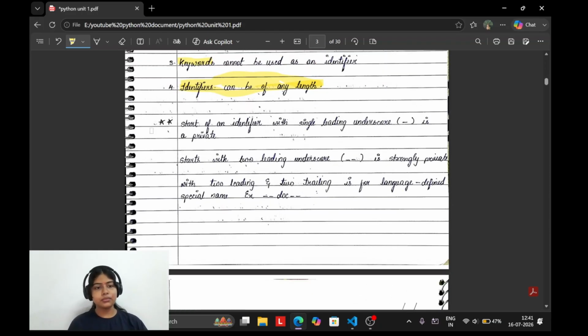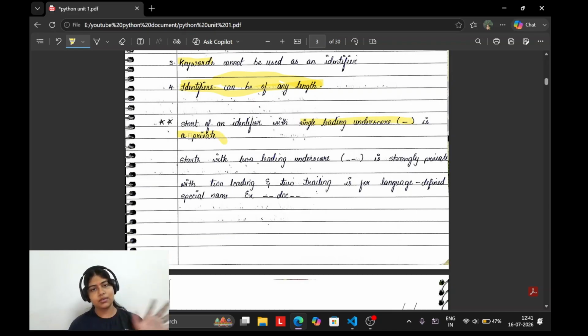Now, double star. Wherever you see a double star, always remember there is a very, very important point written there. Starting an identifier with a single leading underscore means it is private. What do you mean by private?